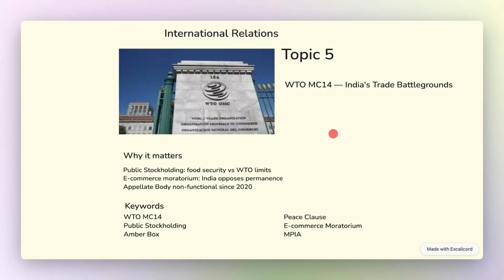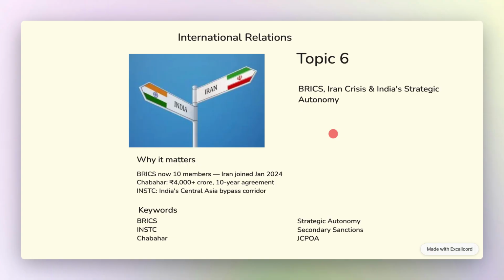Then we have the BRICS, Iran crisis, and India's strategic autonomy. Now, India's BRICS membership is being tested by the Iran dimension. Iran joined BRICS in January 2024, creating tension for India, which simultaneously maintains a Quad partnership with the US and has a strategic interest in Iran through Chabahar port and the INSTC corridor. West Asia tensions between Iran and Israel add urgency to India's balancing act.